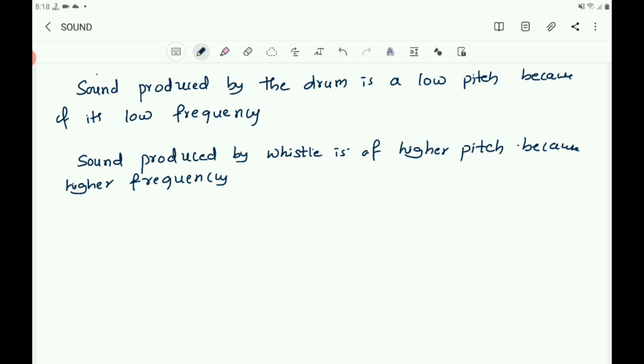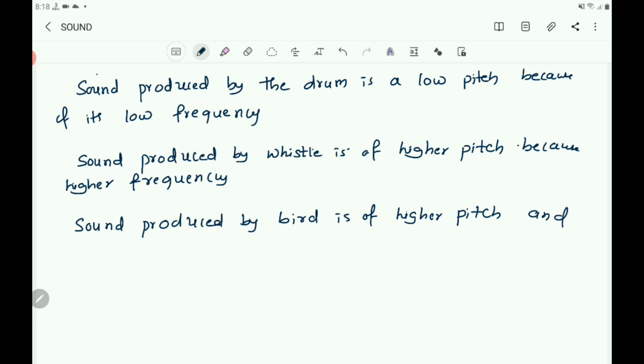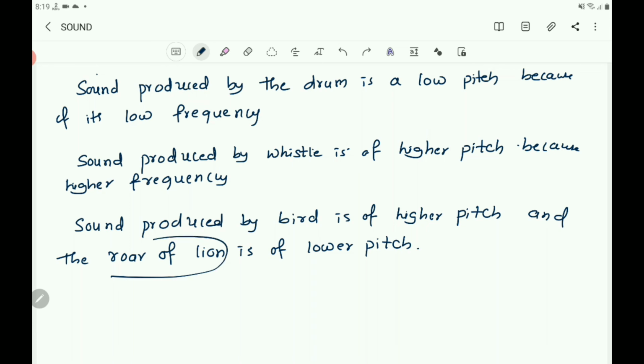And also you can say that sound produced by bird is of higher pitch and the roar of lion is of lower pitch, because the frequency of the sound produced by bird is higher than the frequency of the roar of lion. You must know that.